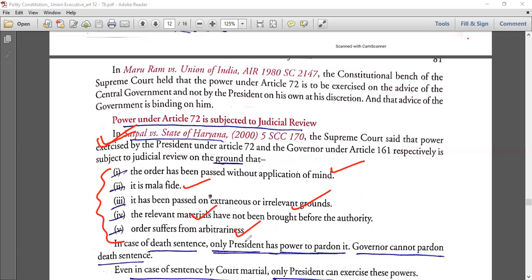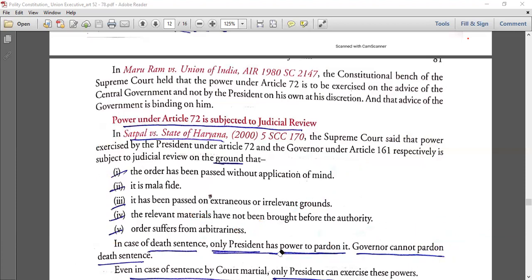In case of death sentence, only the President has the power to pardon it. The Governor cannot pardon a death sentence. He cannot pardon, but he can do everything else. Remember, pardon means totally closing the matter. They can do reprieve, remission, all those things. The Governor has that power, but cannot simply pardon the death sentence. So do not get confused.